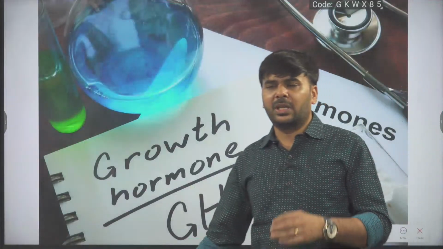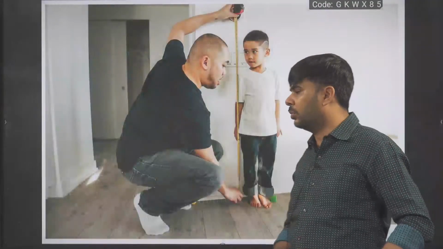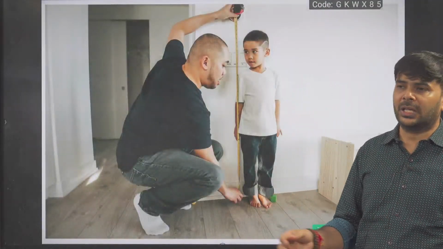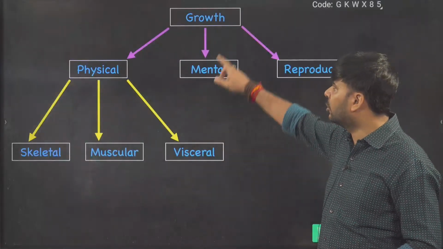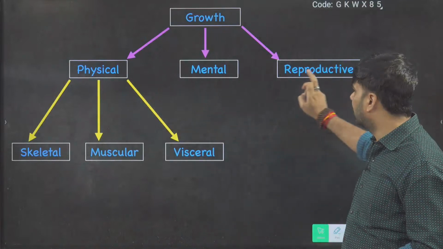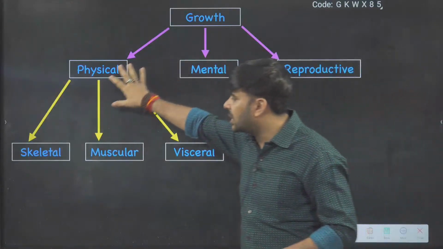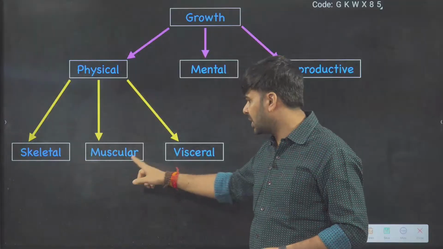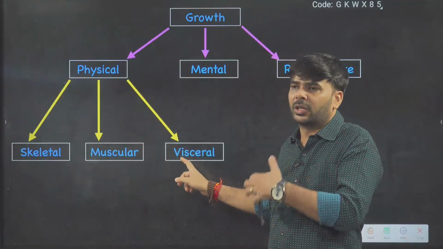Growth hormone. In short, growth hormone is responsible for your body growth: physical growth, mental growth, reproductive growth. In physical growth, your skeletal system, your muscles, and your viscera. Visceral means internal organs.